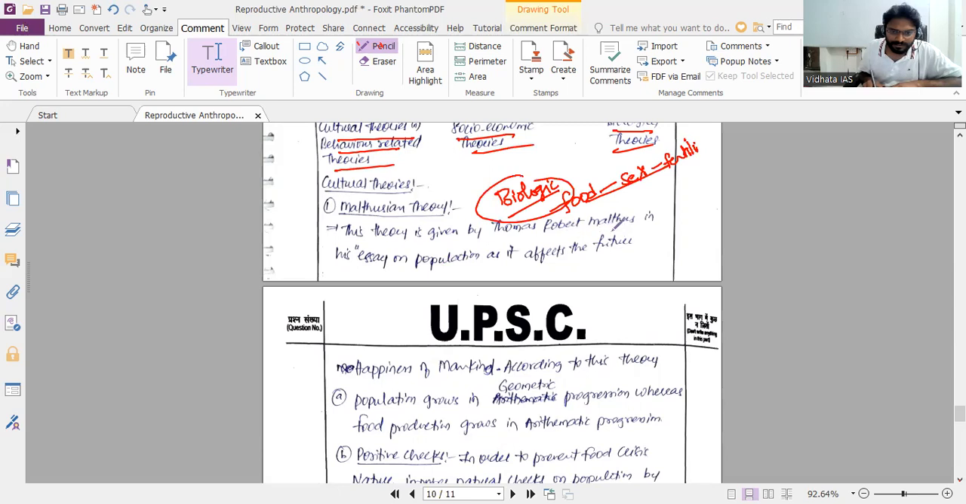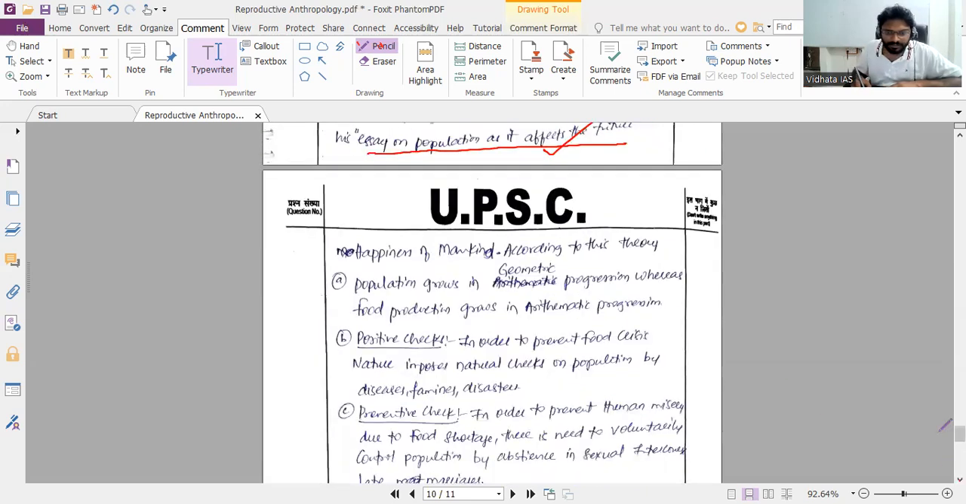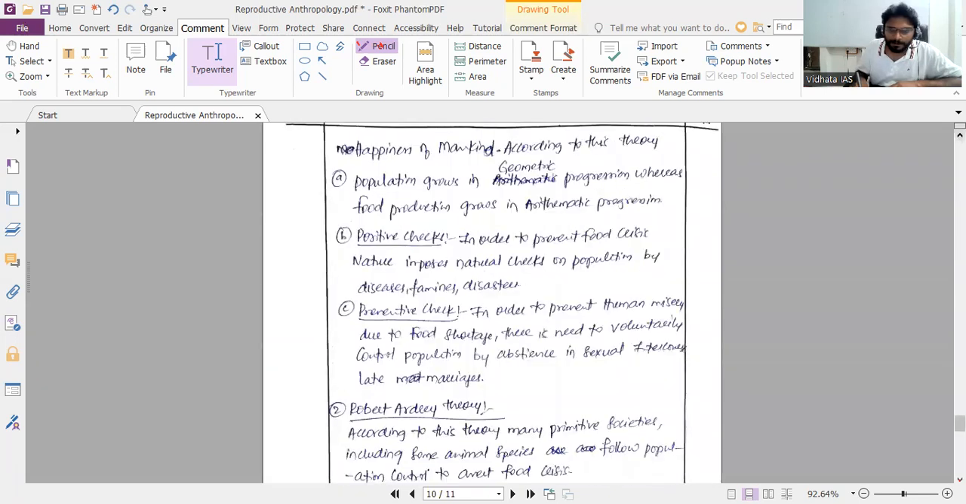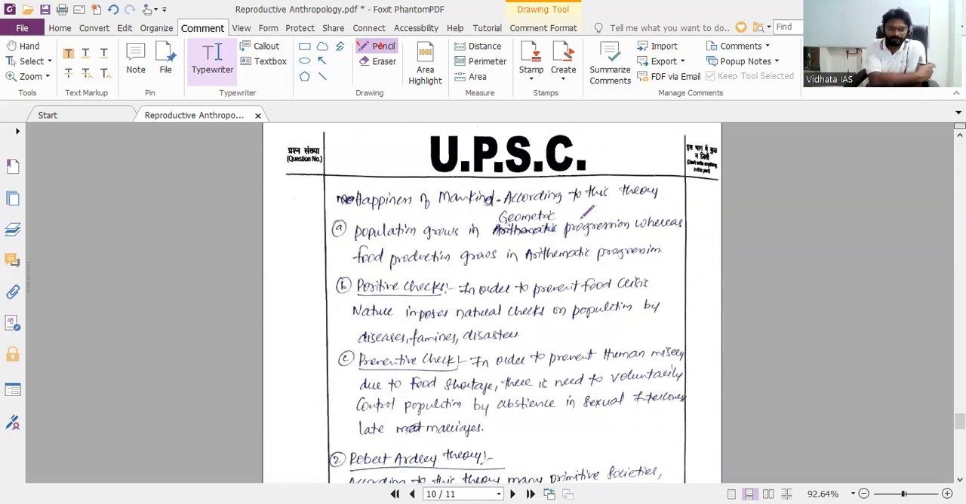The theory was given by Thomas Robert Malthus in his Essay on the Principle of Population. Here he said that the passion between opposite genders for sex is the reason for the abnormal, geometric increase of population. So he talked about the passionate sexual behavior between male and female. And the availability of food grains decides the kind of population growth. These are the two assumptions.